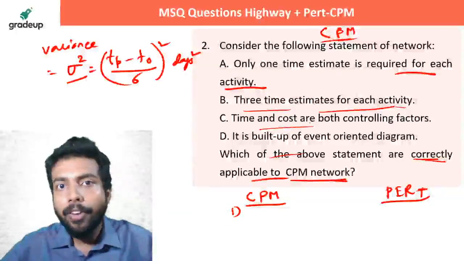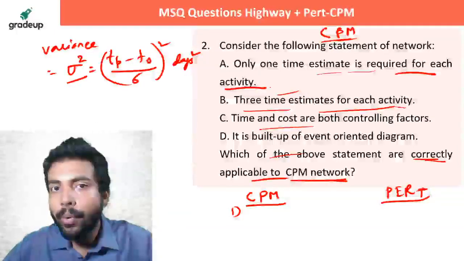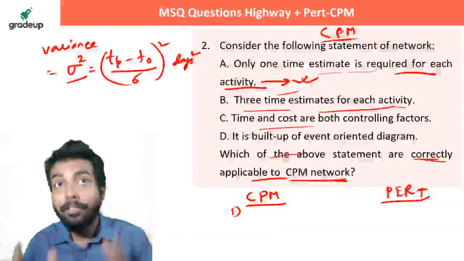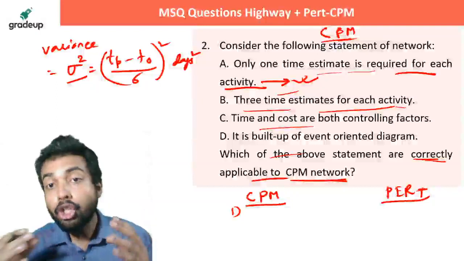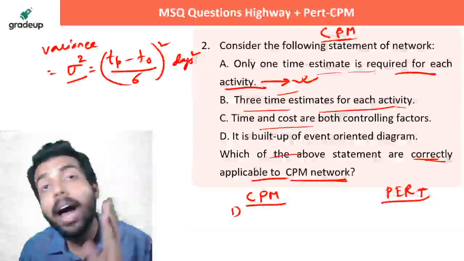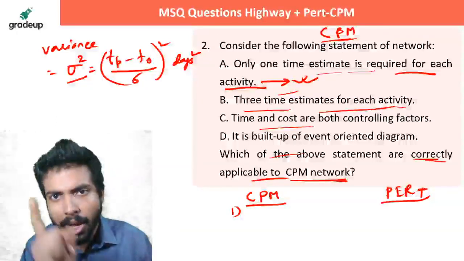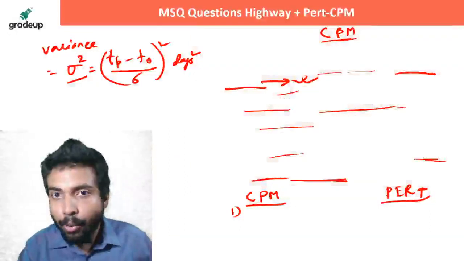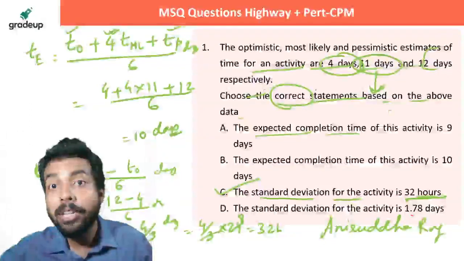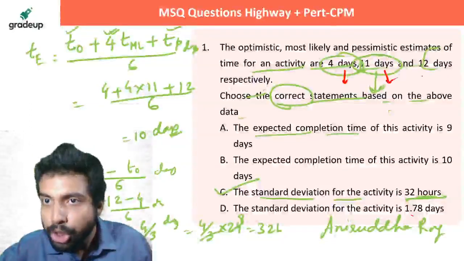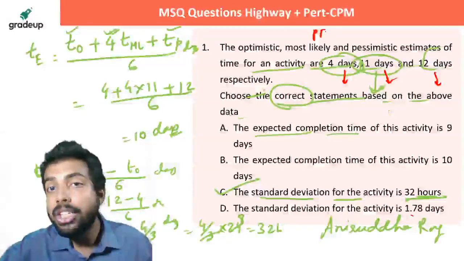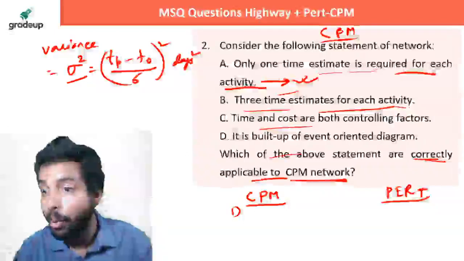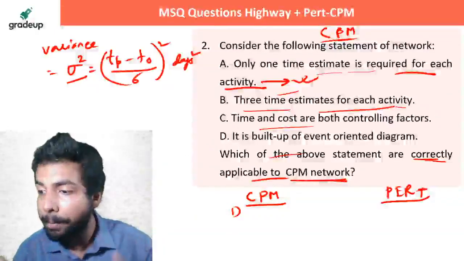Let's check. Firstly, only one time estimate is required for activity. Absolutely correct, because remember one thing, CPM is a very definite approach. It is not based on probabilities. एक ही वैल्यू एक ही वसूल। समझ में आ रहा है? ये है तुम्हारे CPM. In case of PERT there are 3 time estimates: optimistic, most likely, pessimistic. This is a problem on PERT. Here 3 time estimates are required because it's a probability based approach.